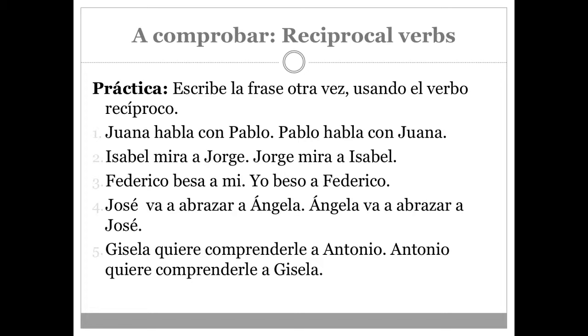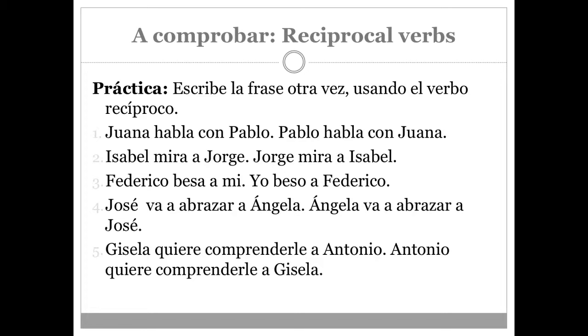Number 3, Federico me besa a mí. Yo beso a Federico. So Fred kisses me and I kiss Fred. How would we say Fred and I kissed each other, or kiss each other? Federico y yo. Since there's yo there, it's got to be we or us. Nos besamos. Federico y yo nos besamos.